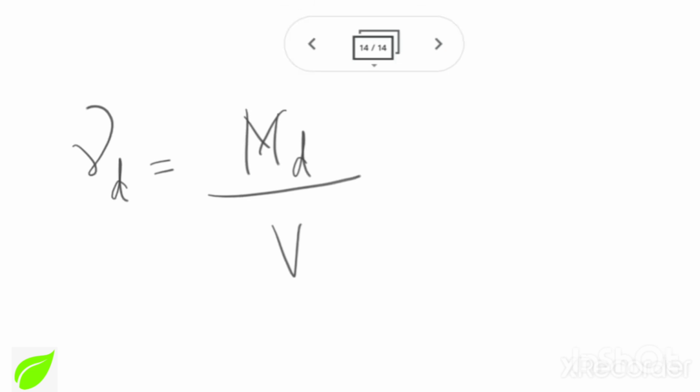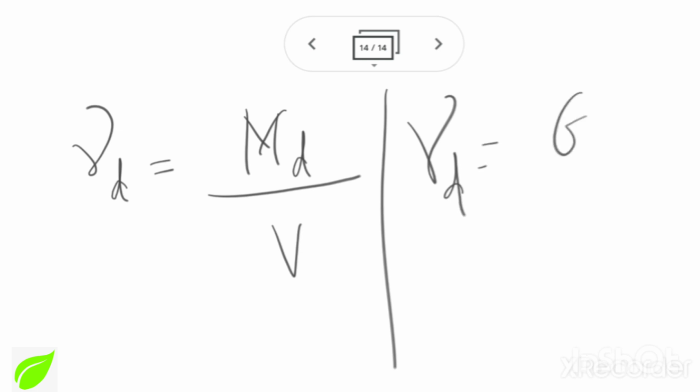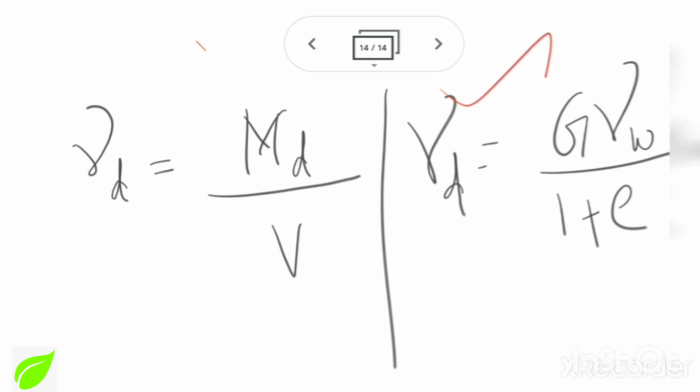Our next step is to find void ratio. To find void ratio, first we will write an equation for gamma d. Another relationship is also there for gamma d, where we can find our void ratio. This equation we will have to find void ratio. So for gamma d itself we have two relationships. We will substitute whatever is given in both equations so that we can equate them and then find our void ratio.